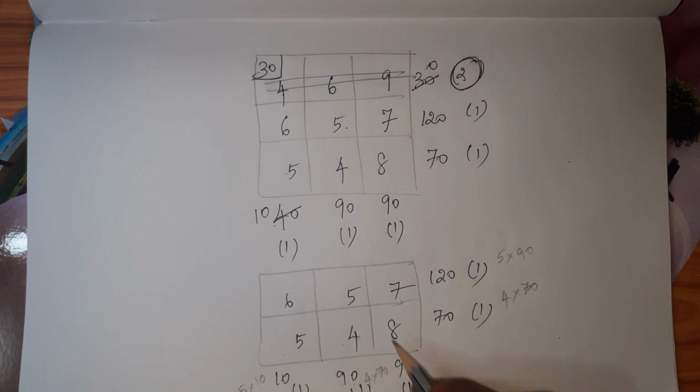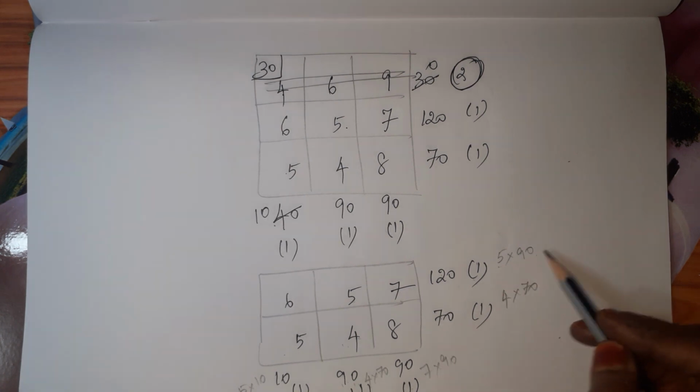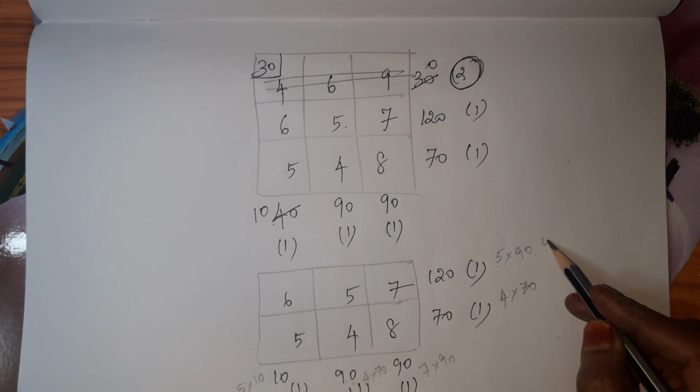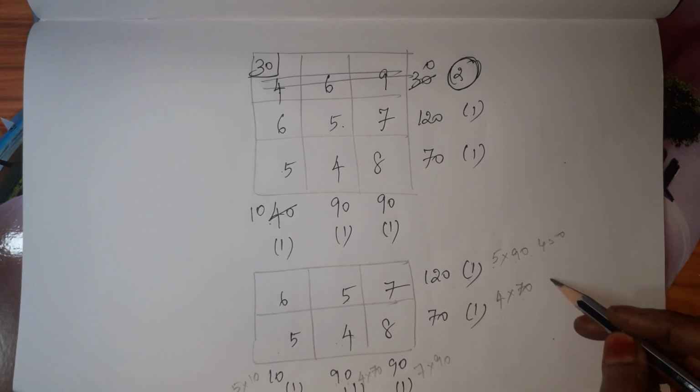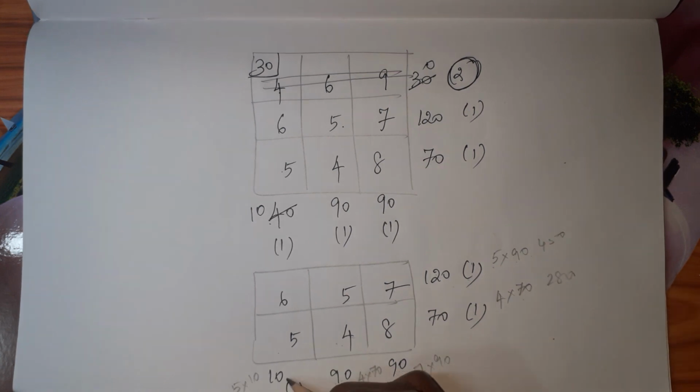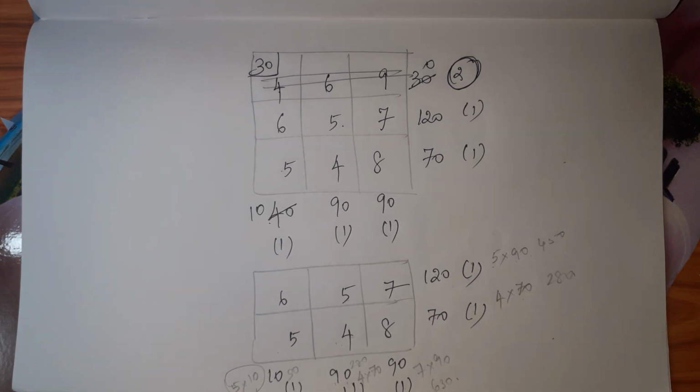So 4 into 70. For this one, 7 is the minimum, 120, 90, 90. 7 into 90. This is 450 and this is 280. This is 50 and this is 280 and this is 630. So this is the minimum. So better we can choose this one as the penalty.